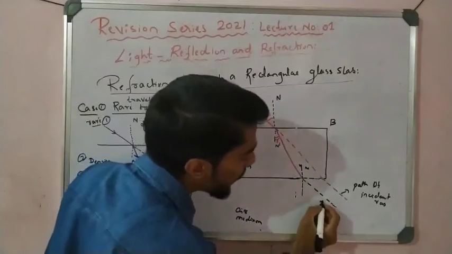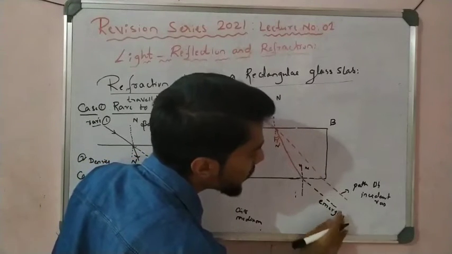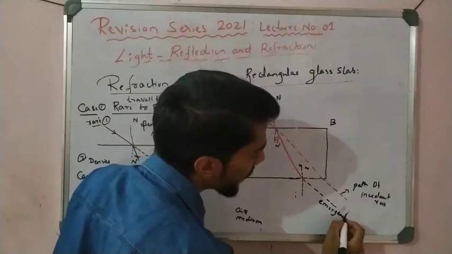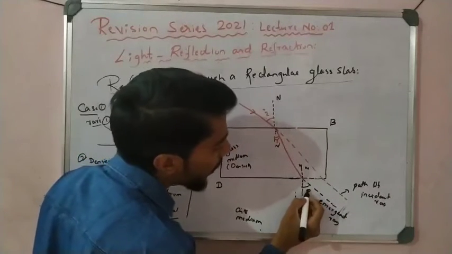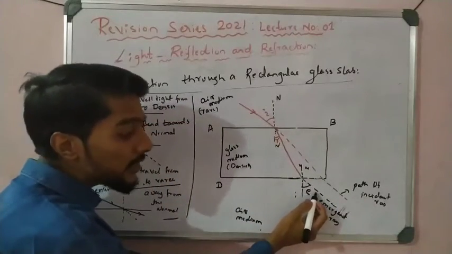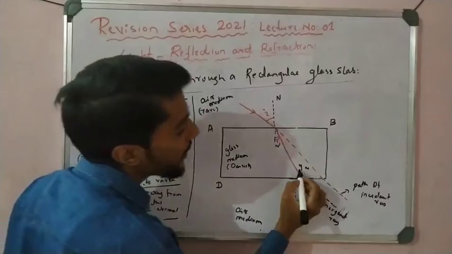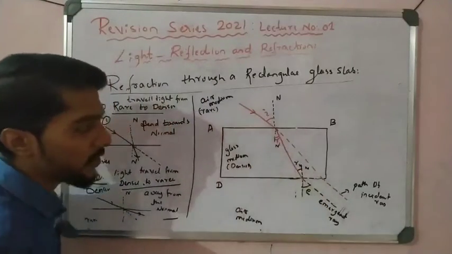This is called the emergent ray, and this angle is called the angle of emergence, right? The angle between the normal and the emergent ray is called the angle of emergence, and this is the angle of refraction.